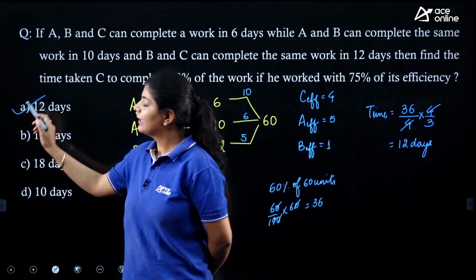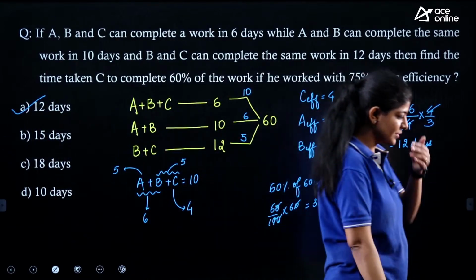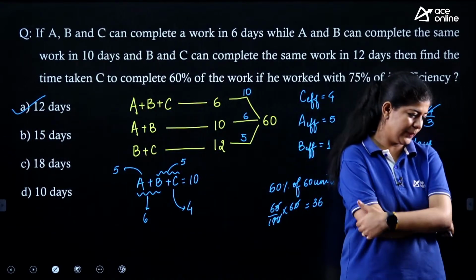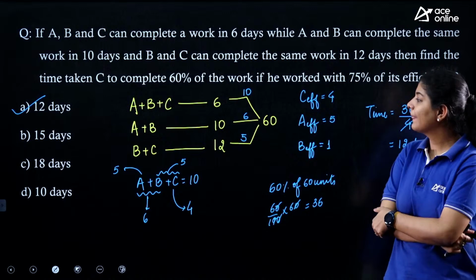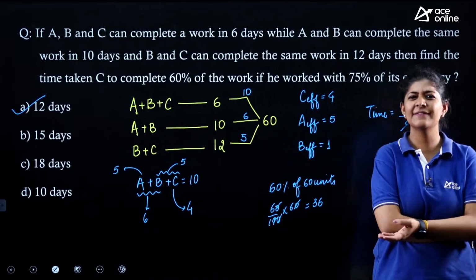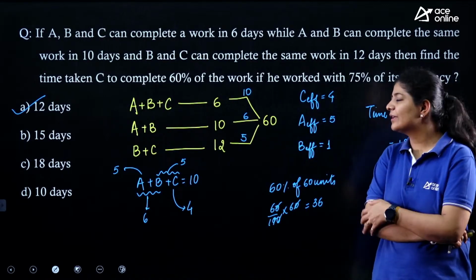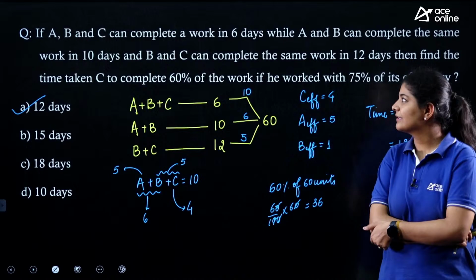Option number A is the correct one. Very good, Rakesh, right? Next, it's an easy one. Once you get the values, then you can easily get the answers.